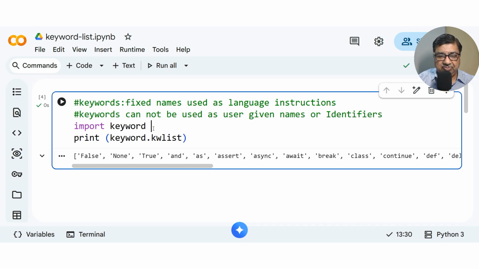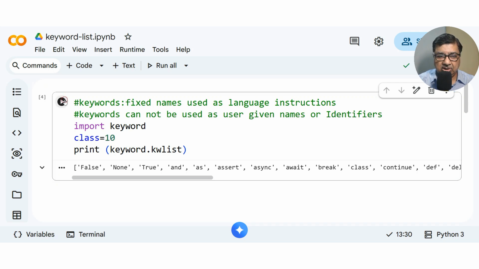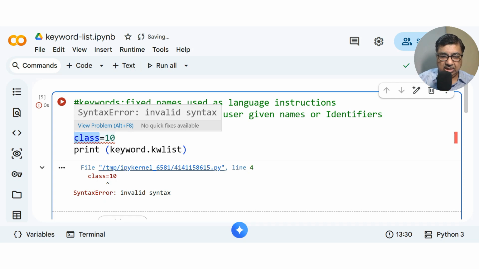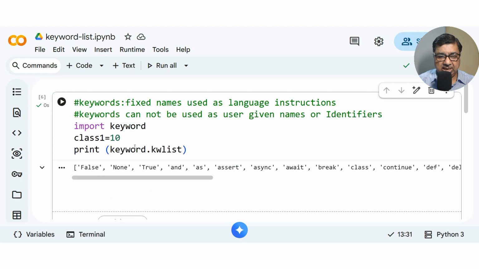For example, if you want to define class as your variable name and give it a value 10, you cannot do that because it is a keyword. So this has given an error. You can give your own name, fine. You can give class1, surely. See, then this won't give an error.